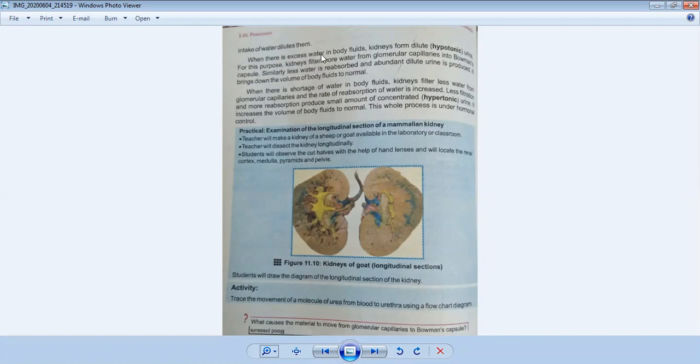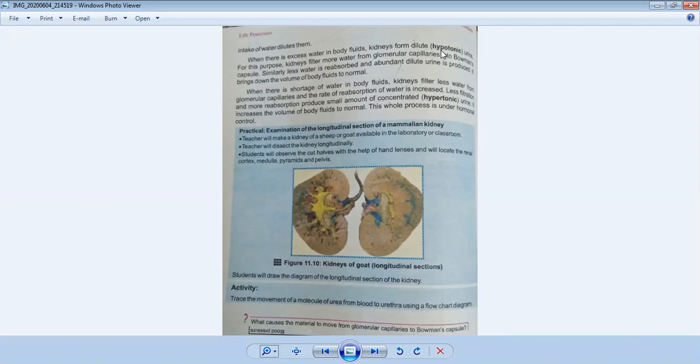So we understand the osmoregulatory function of the kidney with the help of two steps. First, how kidneys make dilute urine and what is happening in the body, and second, how our kidneys make concentrated urine and how it maintains our body. First we will discuss the first step: when there is excess water in body fluids, when we take excess liquids in our body, kidneys form dilute, meaning hypotonic, urine.